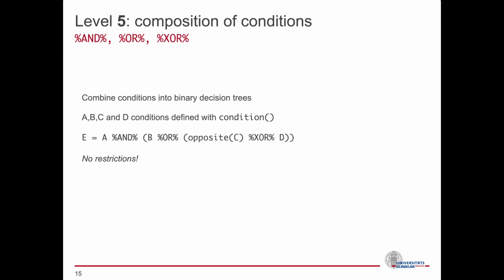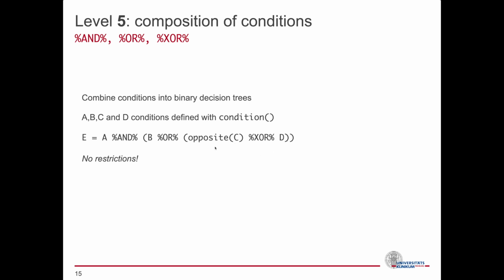And finally we arrive at the last level of complexity, condition composition. In order to be able to describe all kinds of possible inquiries, NMA rank gives the possibility to compose as many conditions as required into a single condition. This is done by using the AND, OR, and XOR operators. These operators combine their left part to the right one. Each part can be a single condition or a combination of conditions, thus forming a tree.